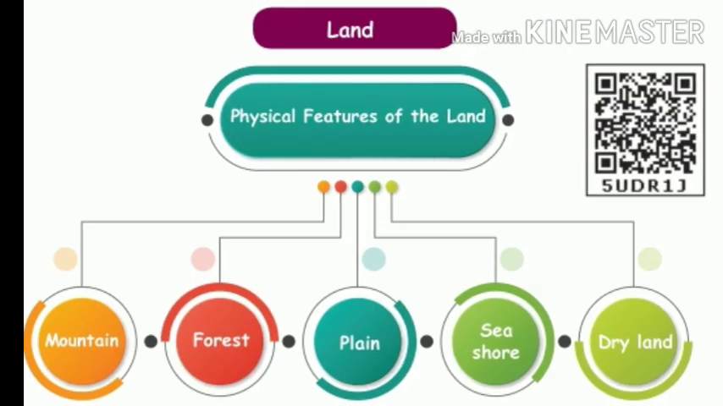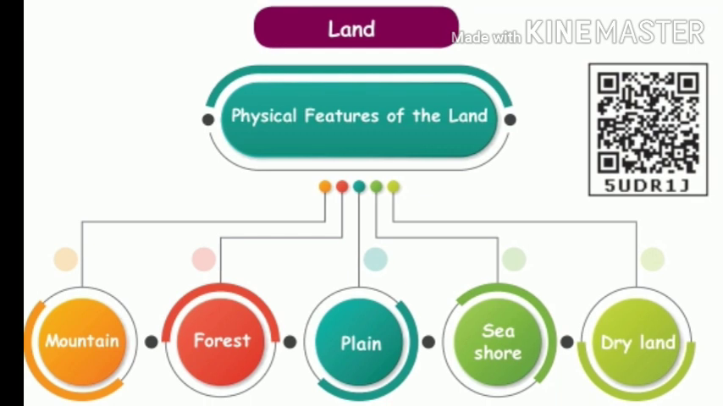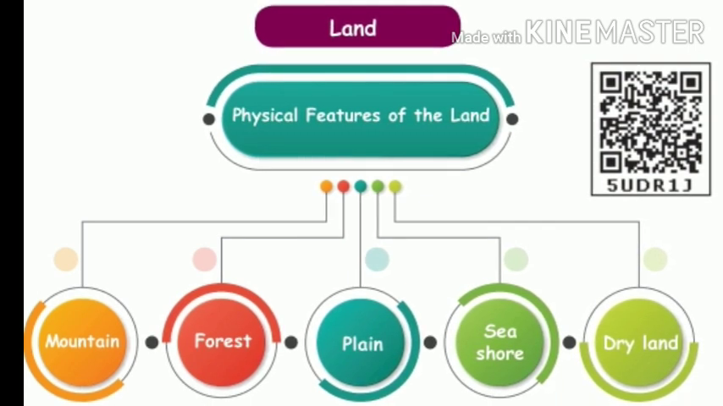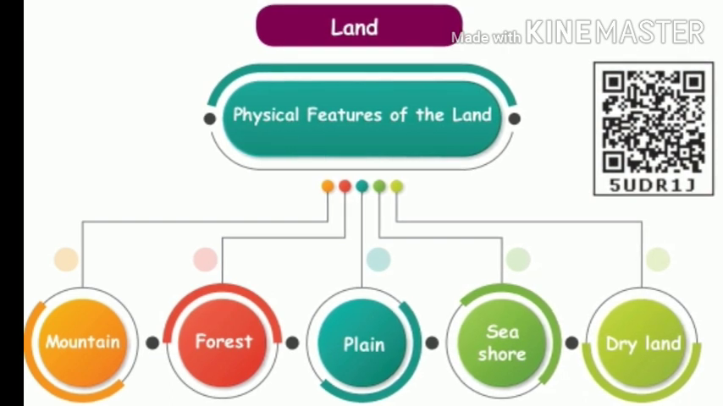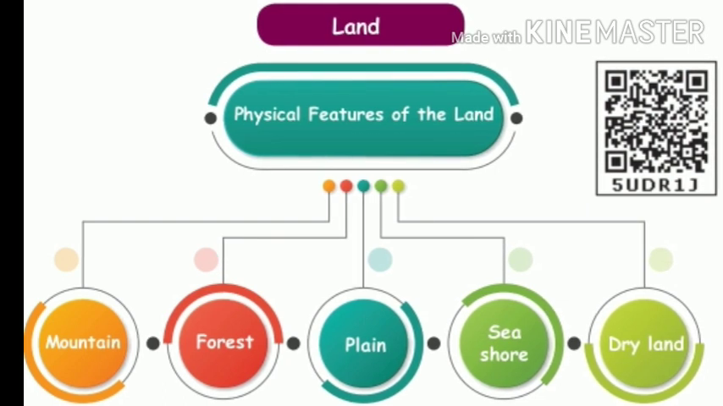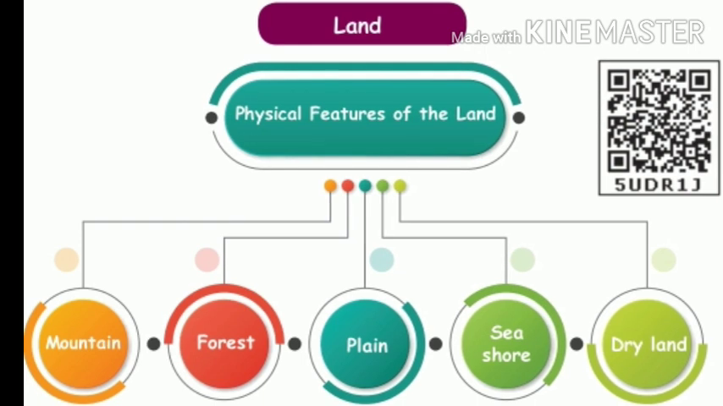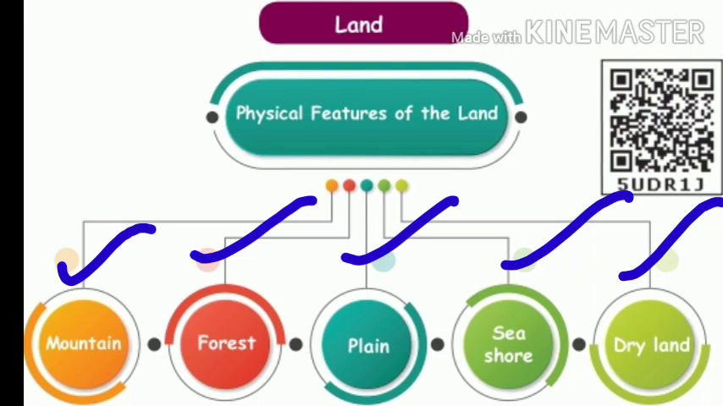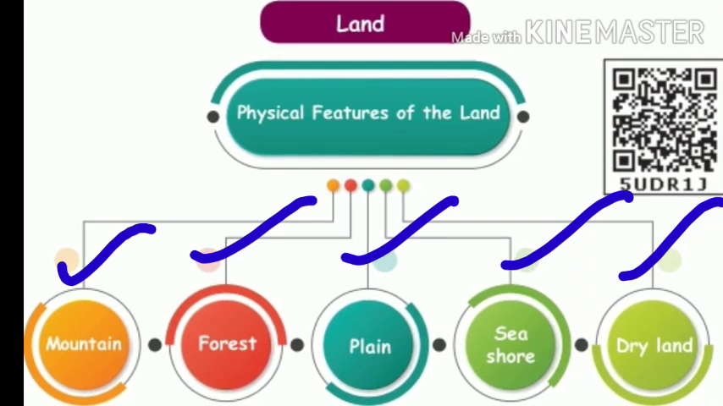In this lesson, we are going to see about land, which is one among the 5 natural elements. Now we are going to learn about the physical features of land. These physical features are the appearance. The physical features of the land are categorized into 5. They are mountain, forest, plain, seashore and dry land.